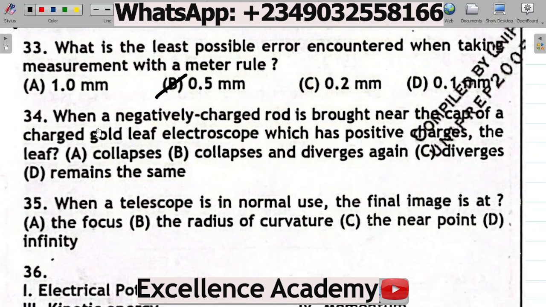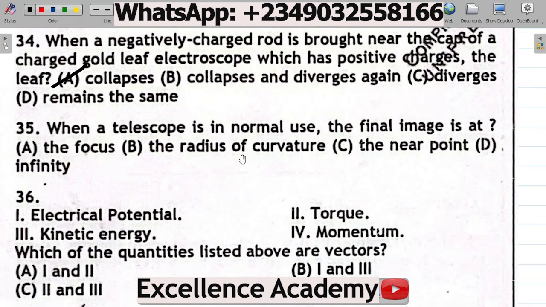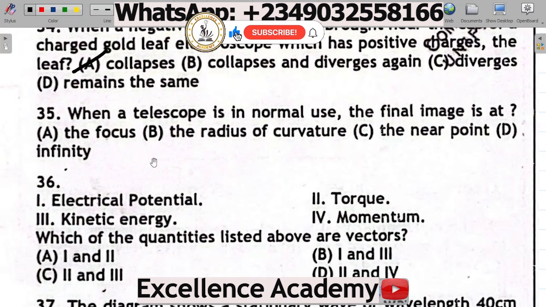Now, for this question, you want to remember that opposite charges attract. So the positive leaf would lose repulsion, which causes it to collapse. So the correct answer there is A, collapses. That's the correct answer.